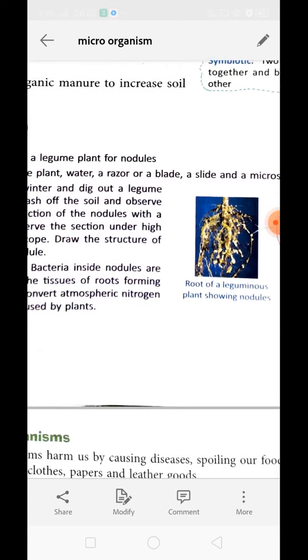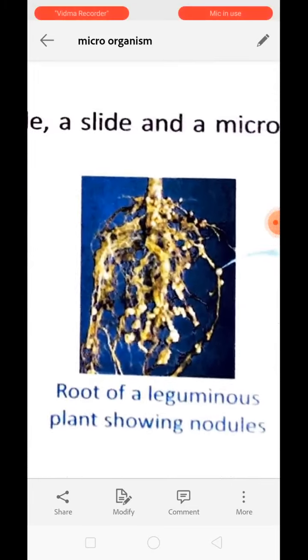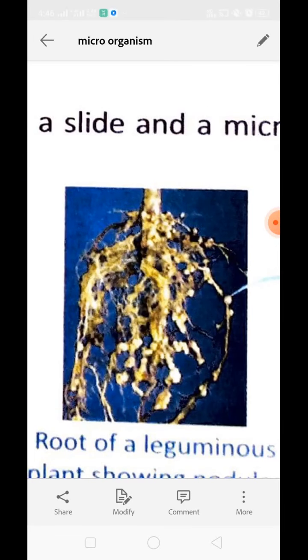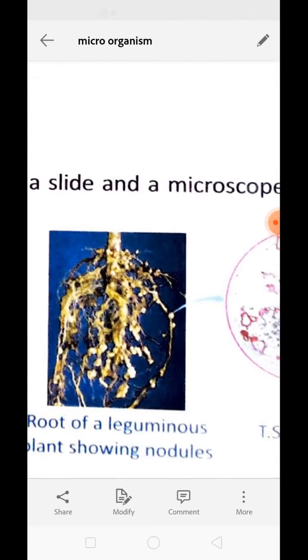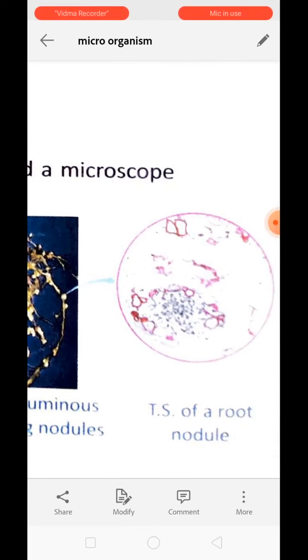Now next is activity number 4. To observe the root of a legume plant for nodules, you have to obtain a legume root. You will clean it properly and then cut a nodule from the plant and observe it under the microscope. Clear? Bacteria inside the nodule are basically rod shaped. They reside in the tissue of the root, forming enlarged root nodules. They convert atmospheric nitrogen into nitrate, which can be used by the plant. Alright?